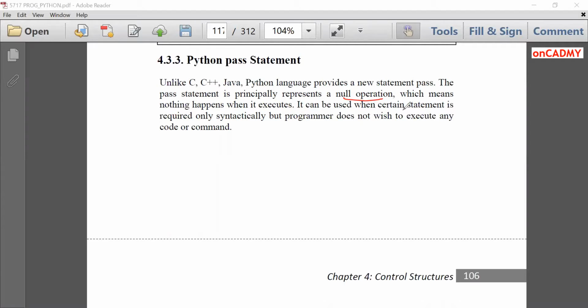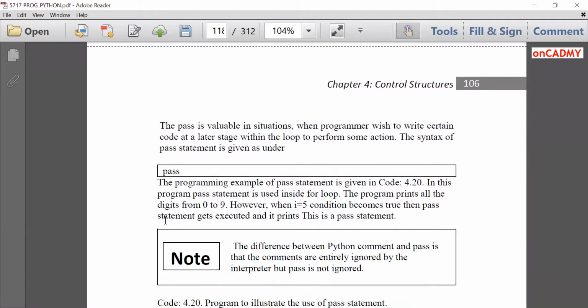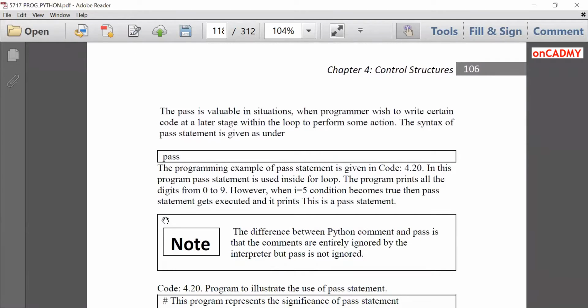It can be used when certain statement is required only syntactically, but programmer does not wish to execute any code or command. So that is why pass is used. It is just a sentinel to mark if the programmer wants to write certain code at a later stage, then he can write pass statement.